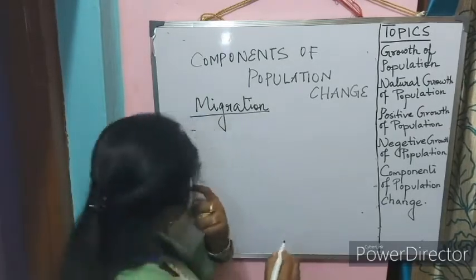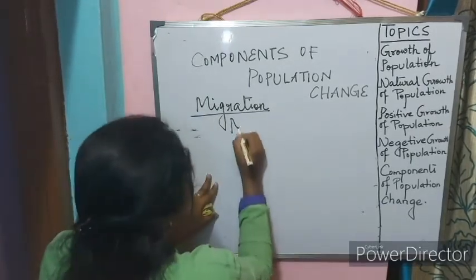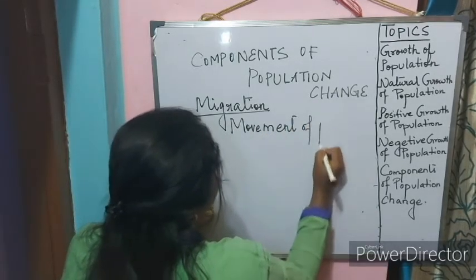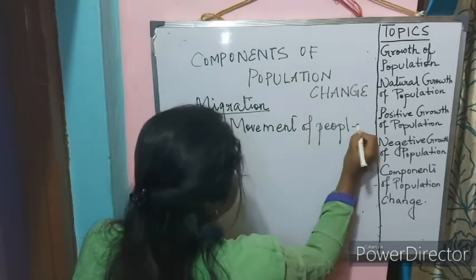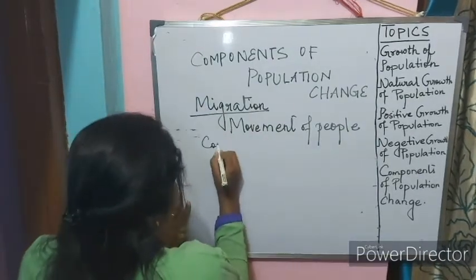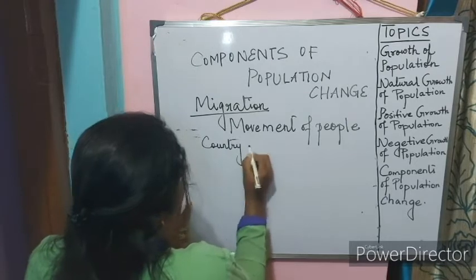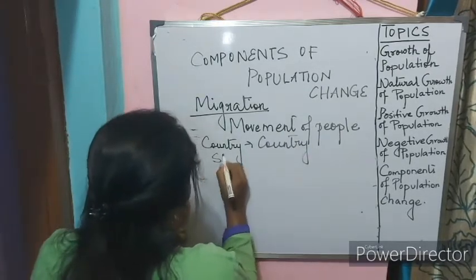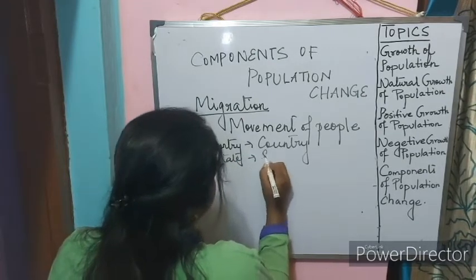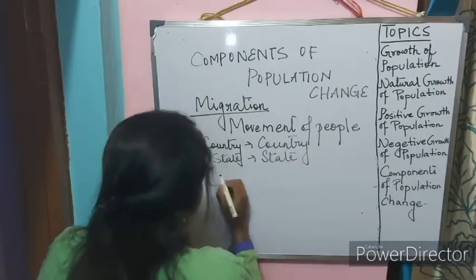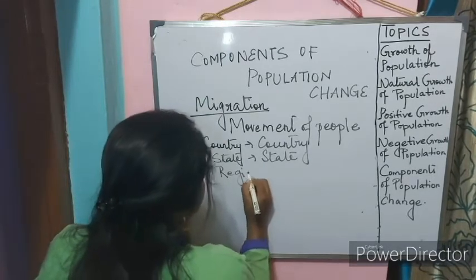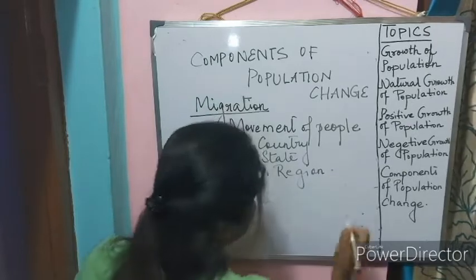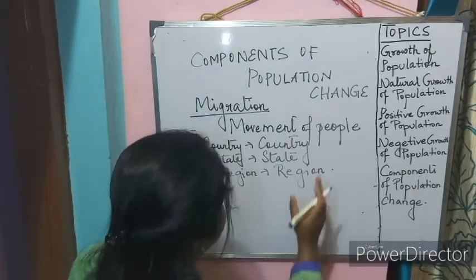What is migration? Migration means movement of people. It can be from one country to another country. It may be from one state to another state, or maybe from one region to another region. Now, mainly how does migration happen? Migration means the movement of people.